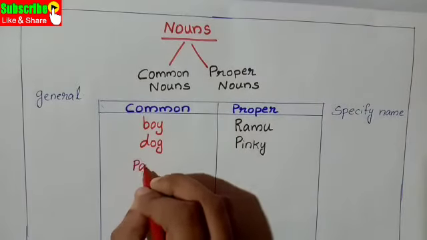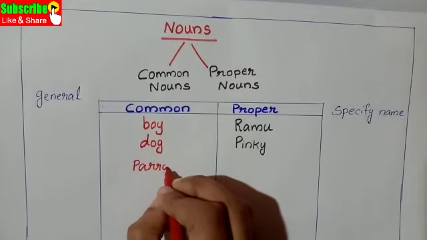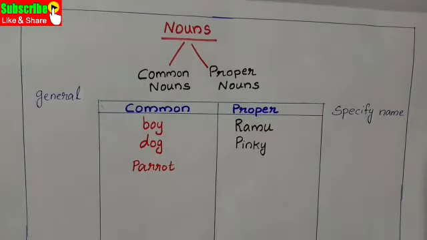Third one, parrot. For all the parrots, we call the same name, that is the common name, parrot. Parrot is applicable for all parrots. But for the proper name or proper noun, we select one name for that parrot.